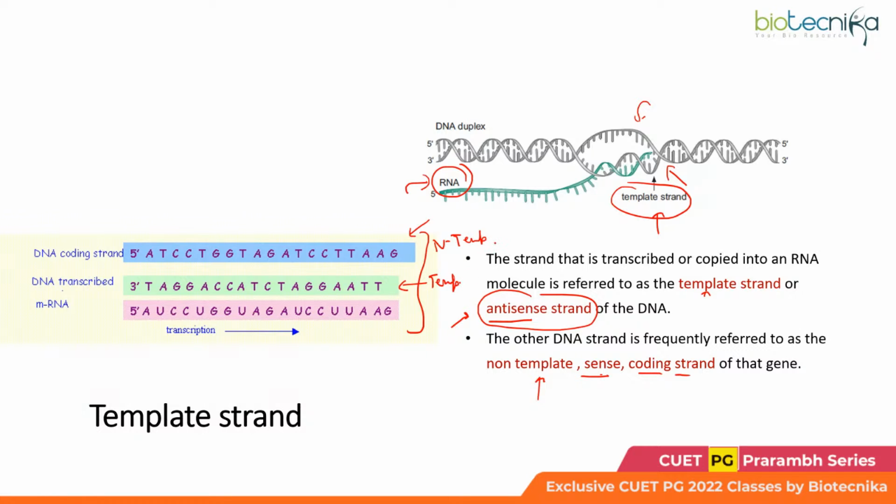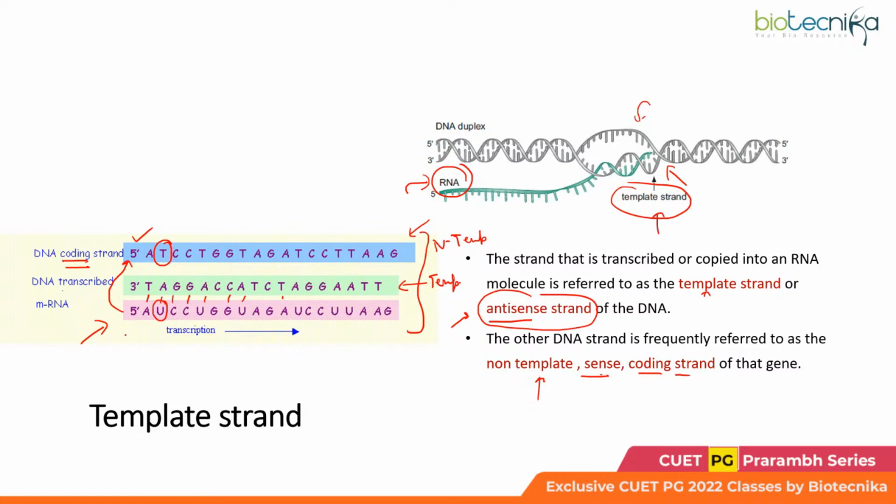So non-template is sense or coding, template is your antisense. So this is the RNA which is being produced against it. You would realize that this would be exactly complementary to the template, and because of that it will be exactly similar to the coding strand, however with one major difference, that here we'll have uracil in place of thymine.